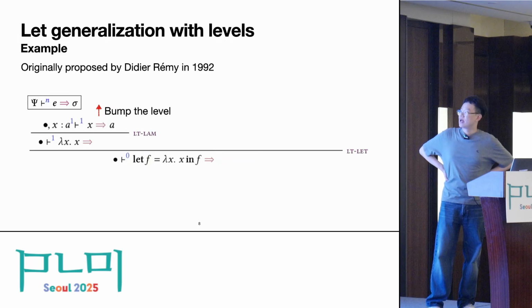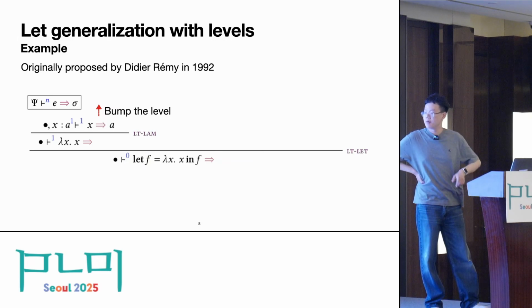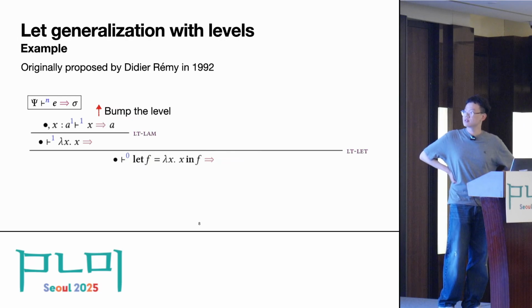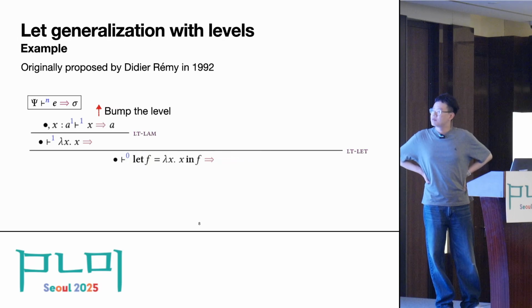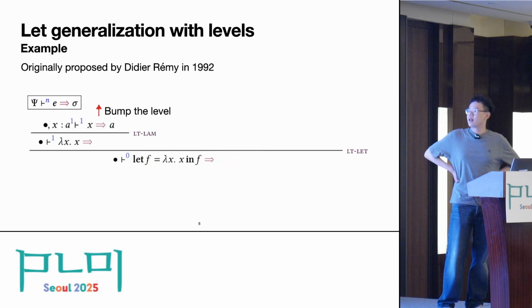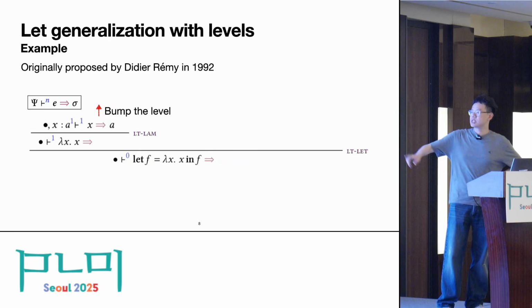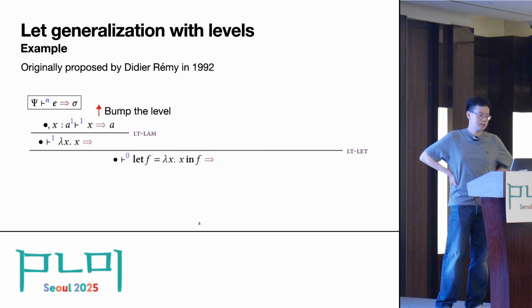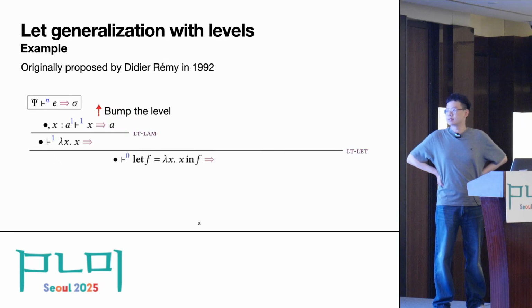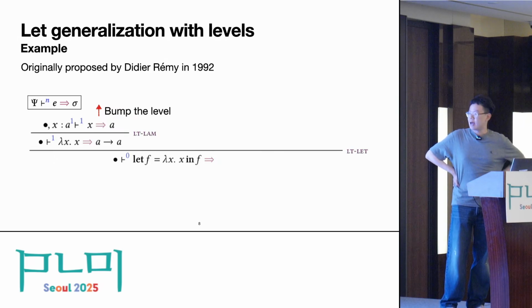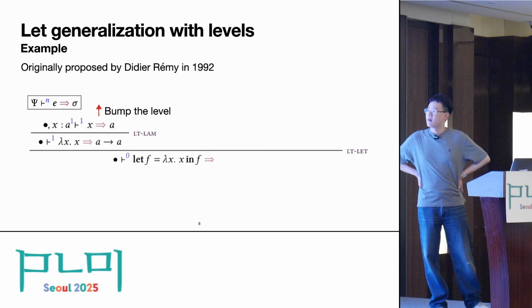And here, to type the right-hand side of the let binding, which is the identity function, we first bump the level number to 1. And after bumping the level number to 1, we are allowed to introduce a fresh type variable a at level 1 into the typing context and say that the free variable x has the type a. And we infer the type of the identity function as a to a.